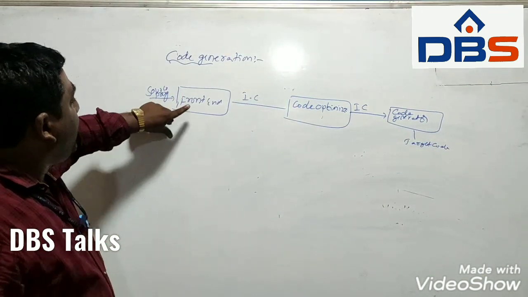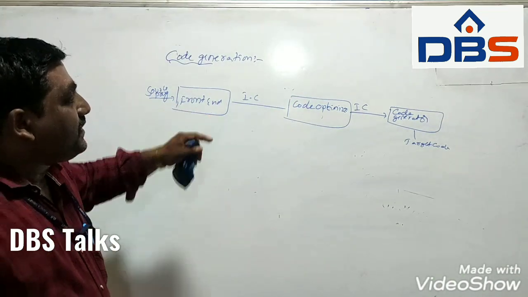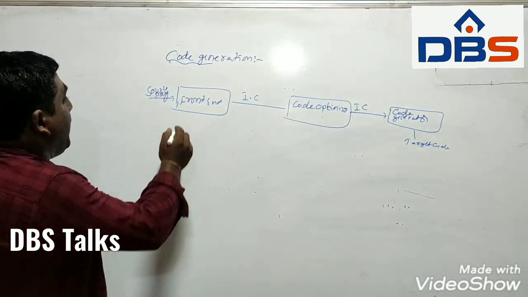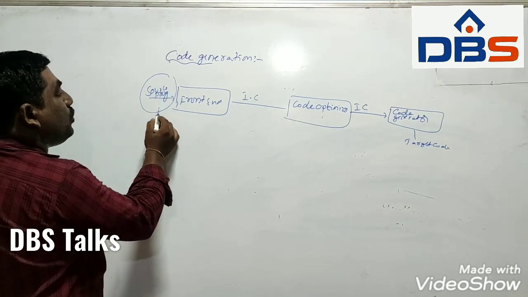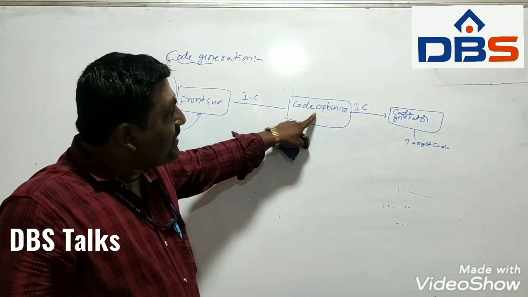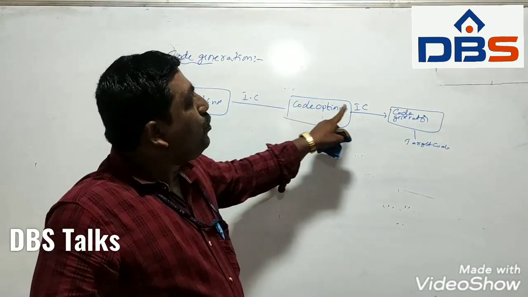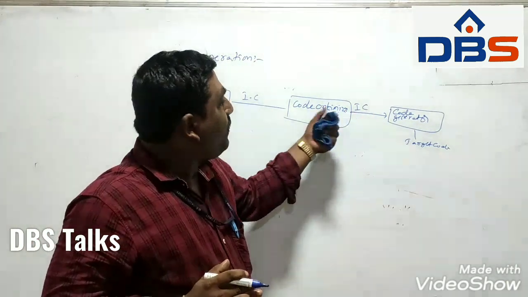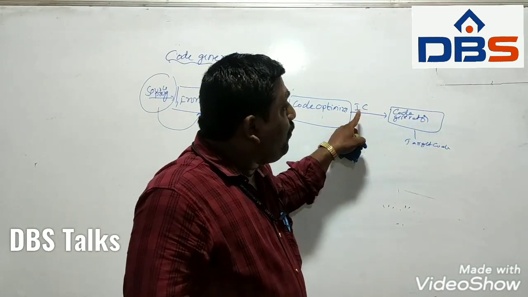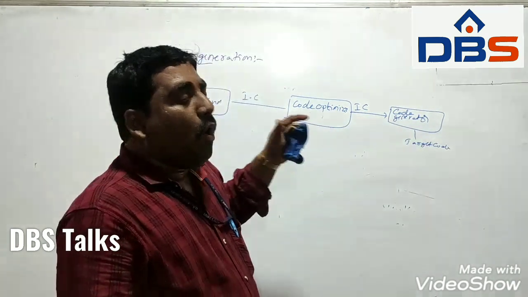The front end means lexical analysis, syntax analysis, semantic analysis and intermediate code generation. The source program is given to the front end, and it produces the intermediate code. The code optimizer takes intermediate code as input and produces intermediate code as output, reducing the number of instructions. Finally, for the code generator, the input is intermediate code, and it will generate target code as output.